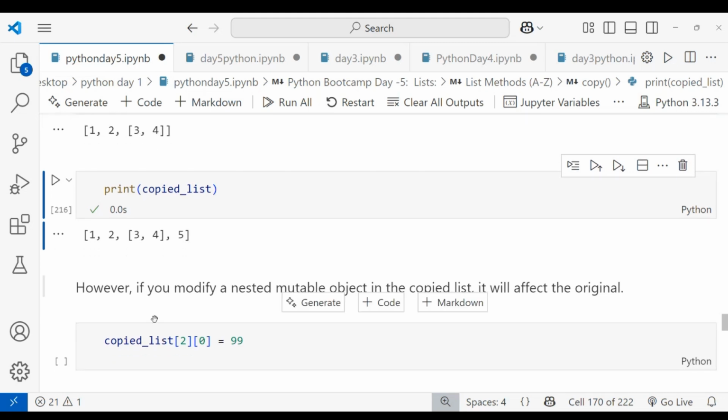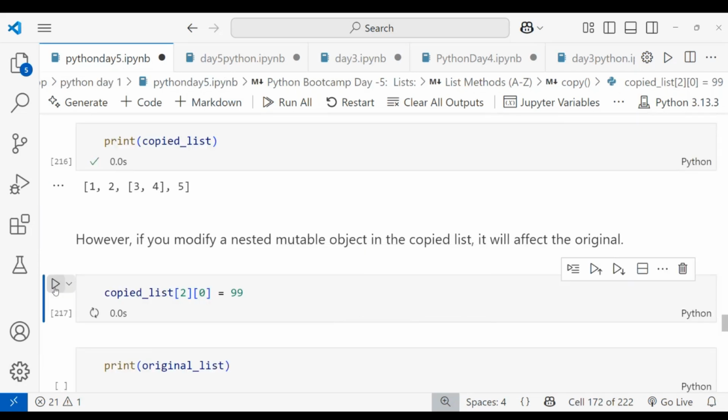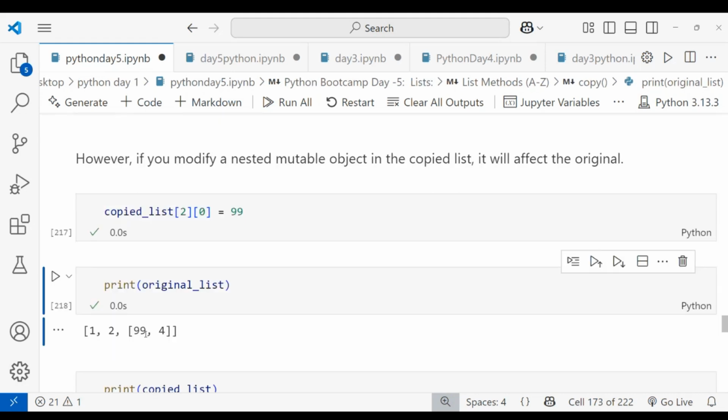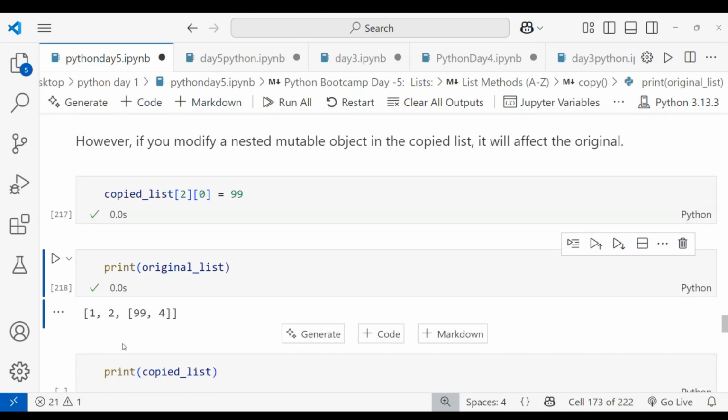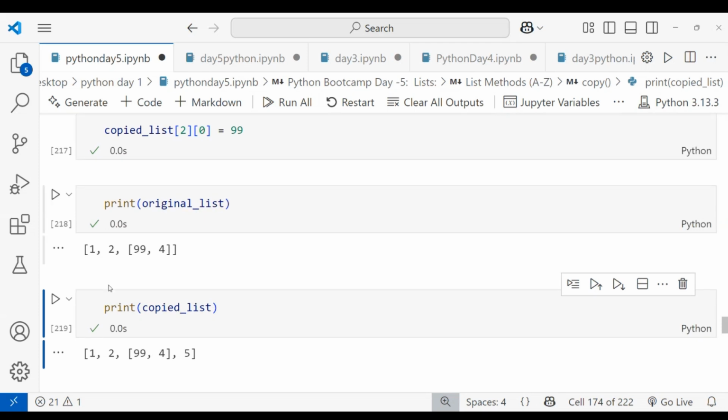In the copied list I'm passing the index as 2 of 0. That is my replacement for 3. I want 99. So I am running this, and the operation is done. You can see that in place of 3, the 99 has changed. And you can print the copied list, that remains the original list with the appended value, that can be 1, comma 2, comma 99, comma 4, comma 5. Like that, this is how it works.